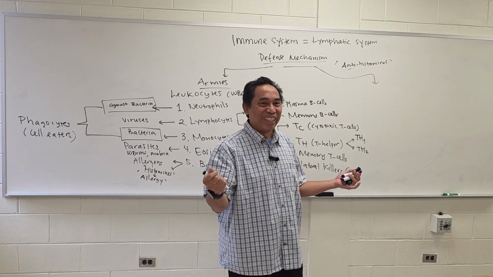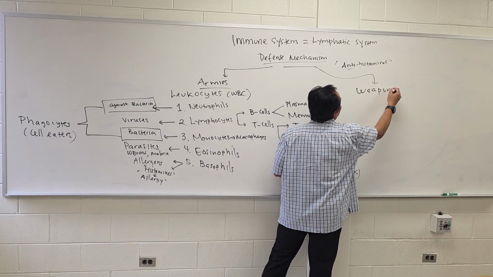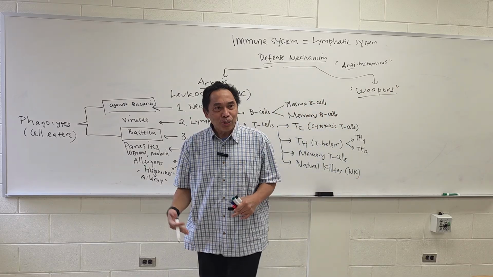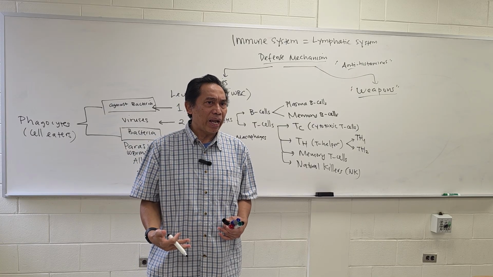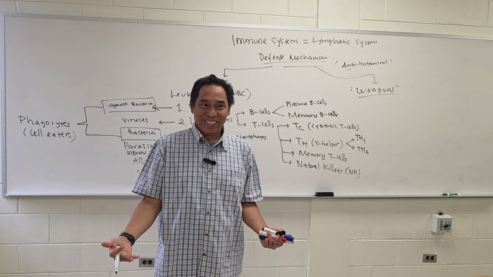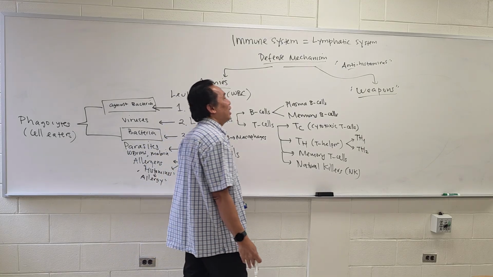What do you call that? Weapons, right? So these weapons are also produced in our body whenever we have an infection, whenever we have an enemy. Makes sense, right? Now, what weapon do we have?